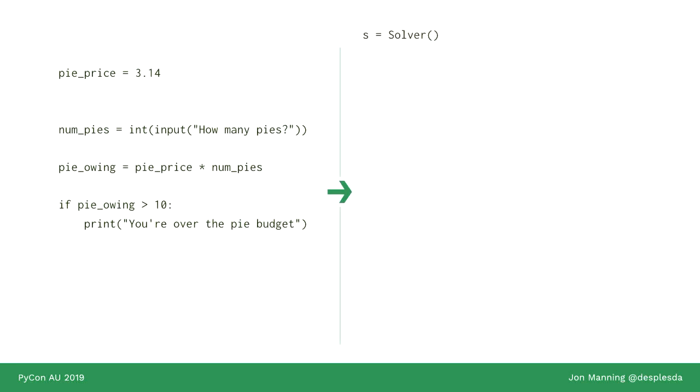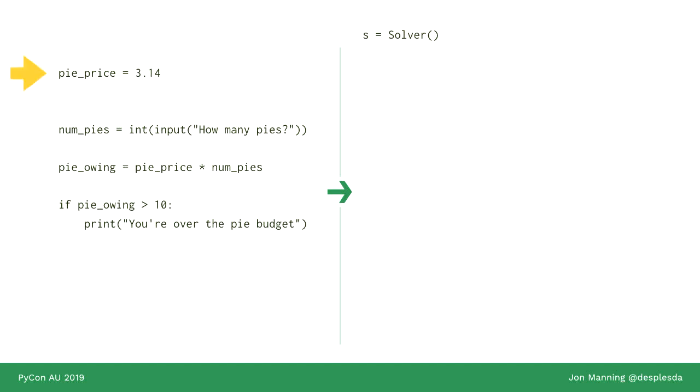So let's take our code and rearrange it a little bit. On the left-hand side here, I've got the original Python code. And on the right-hand side, I'm going to start writing out the set of equations that we would feed into Z3 that would allow us to derive a value for number of pies. Again, not the correct answer, just a correct answer for number of pies.